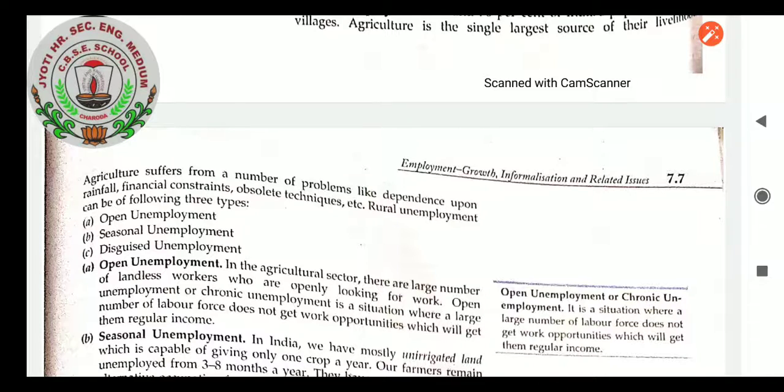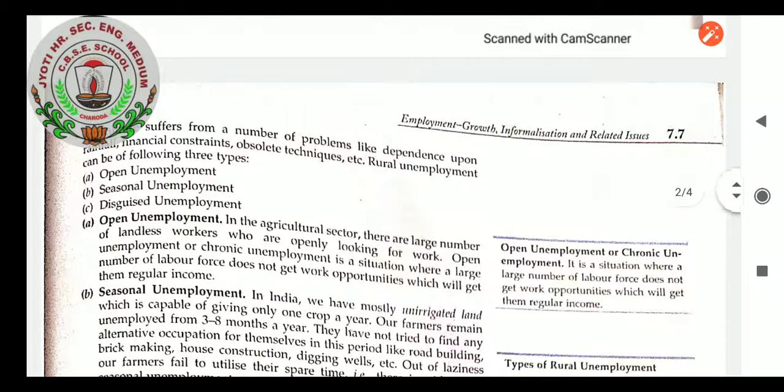Let us see the other things in open unemployment. In the agricultural sector, there are a large number of landless workers who are openly looking for work. Open unemployment or chronic unemployment is a situation where a large number of the labor force does not get work opportunities which will get them regular income.